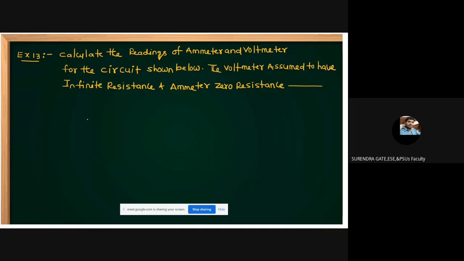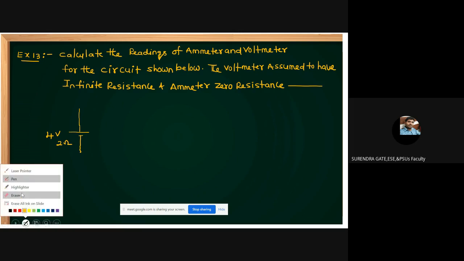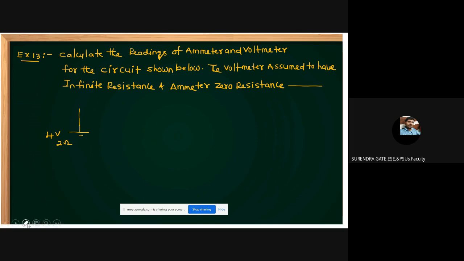And this is the given circuit. Please follow this. This is 4 volts, and the resistance of this source is 2 ohms. In series with one more resistance is connected. This resistance is 4 ohms.